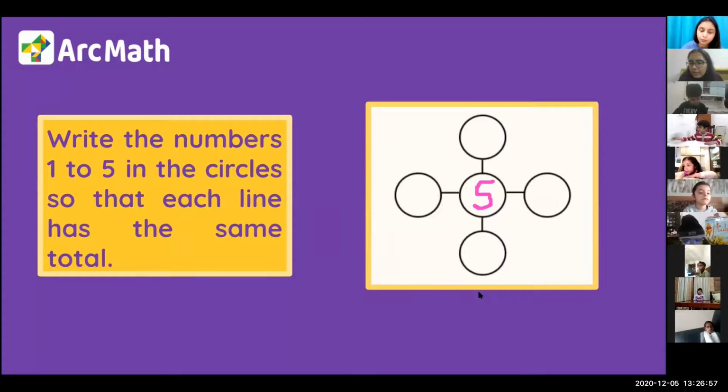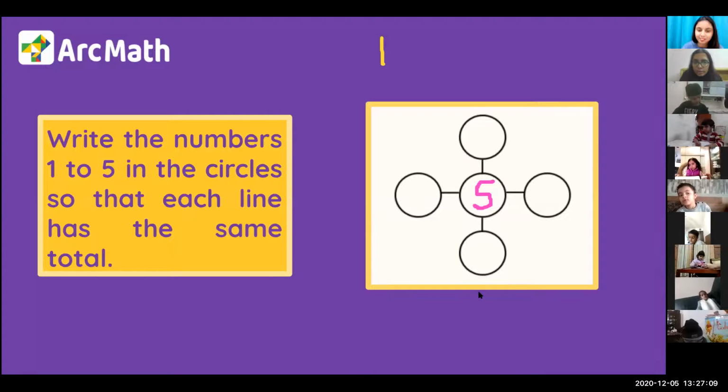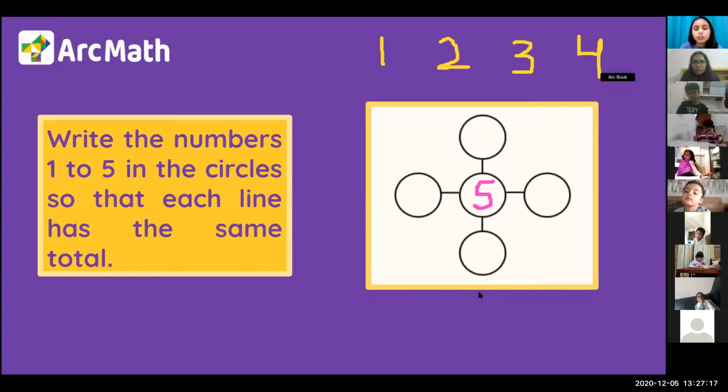Rhea has a doubt. Yes, Rhea. Ma'am, but which number? I have a doubt. Which number do we have to make? That I don't know. The sum should be the same. So you can use the numbers 1, 2, 3 and 4. You can use these 4 numbers. I fixed one number for you. I've given you one hint. Let's try with these numbers.